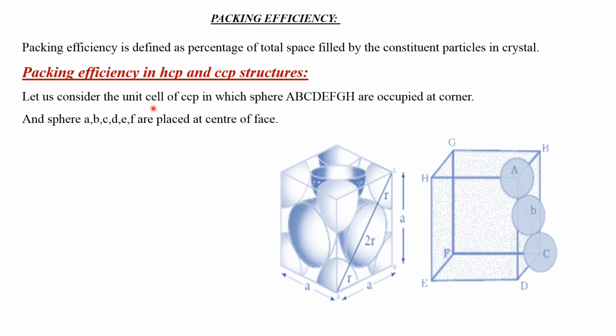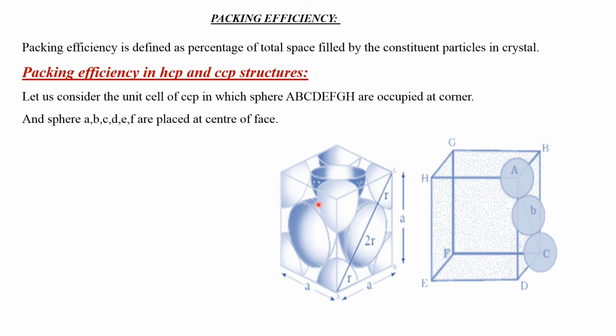Let us consider the unit cell of CCP in which spheres A, B, C, D, E, F, G, H are occupied at corners A, B, C, D, E, F, G and H. And spheres are placed at the center of the faces.